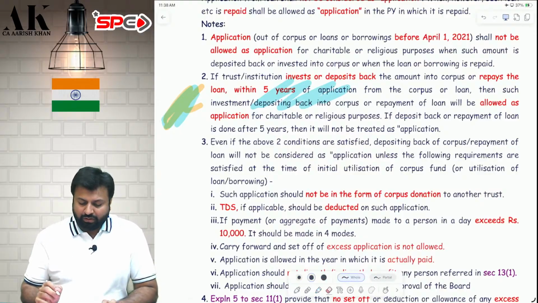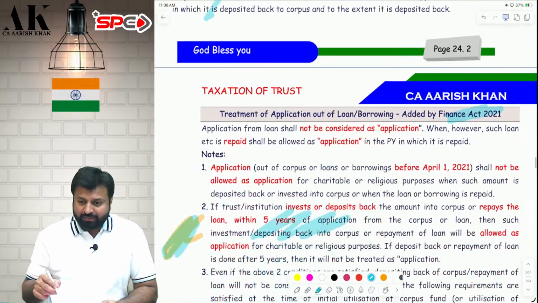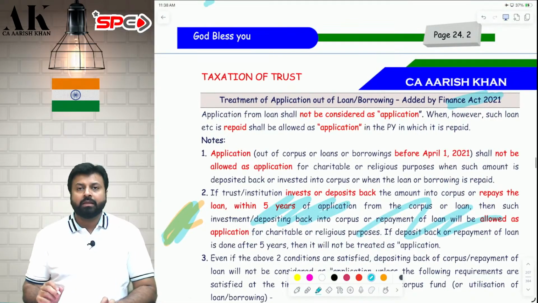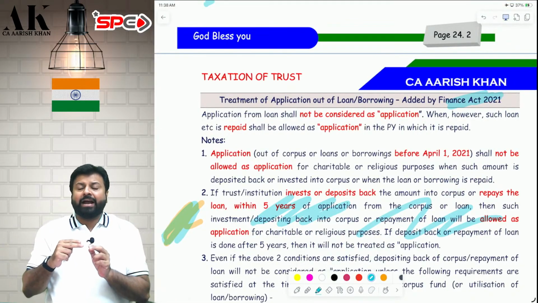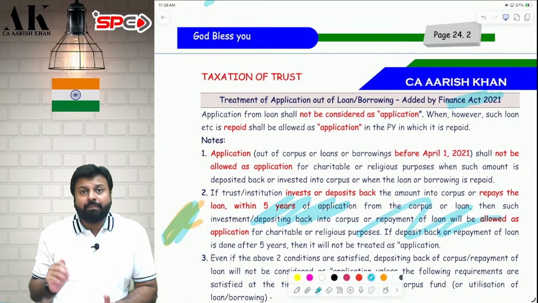I hope it is clear to all of you. Is this clear? So these are the 2 points which are mentioned over here. One is mentioned over here, and one is mentioned over here. Now, regarding this deposit back and regarding this repayment of loan, this is only applicable if it is after